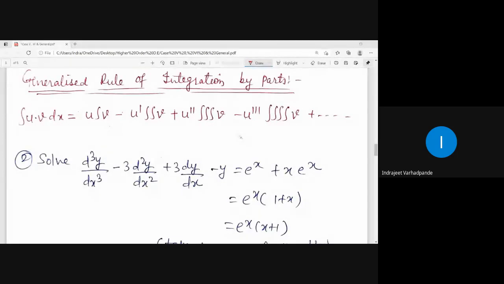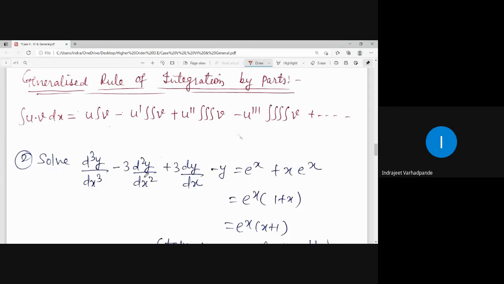Why? Because in the logarithmic term also the derivatives always appear. Derivative of log x is 1 by x. Derivative of 1 by x is minus 1 upon x square. Derivative of minus 1 upon x square is 2 upon x cube, and so on. Why am I saying so? Because while applying the LIATE rule, logarithmic will become the first term and exponential will become the second, and integration by parts tells us that integration is to be done for the exponential term.